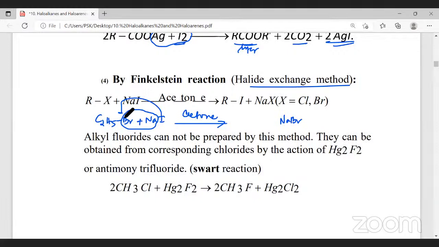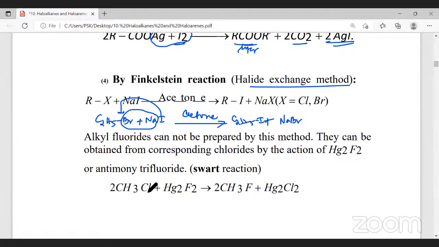In place of bromine, iodine gets substituted, giving C2H5I. So the Finkelstein method is called the halide exchange or halogen exchange method. Bromine is getting exchanged for iodine. That's called the Finkelstein reaction.